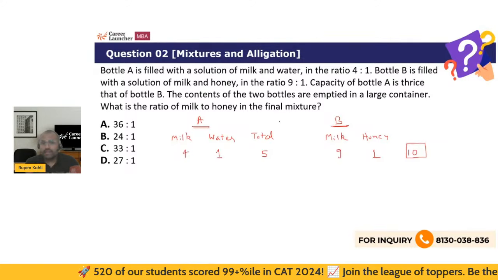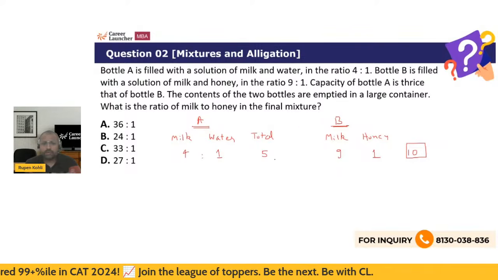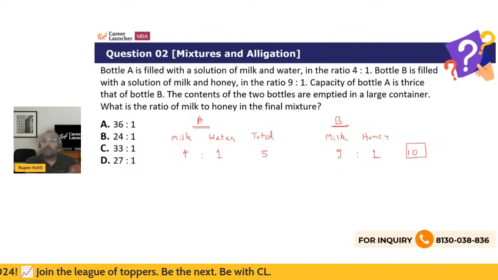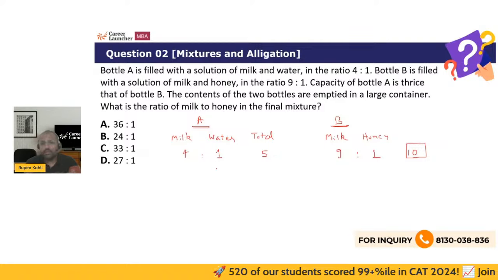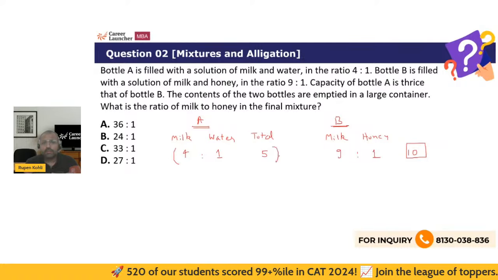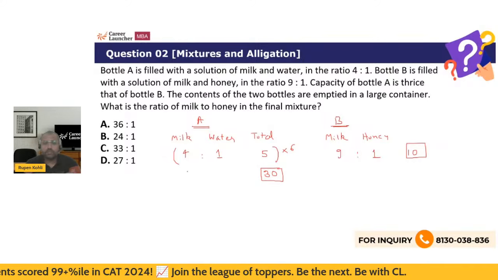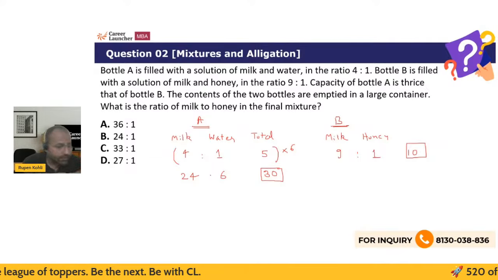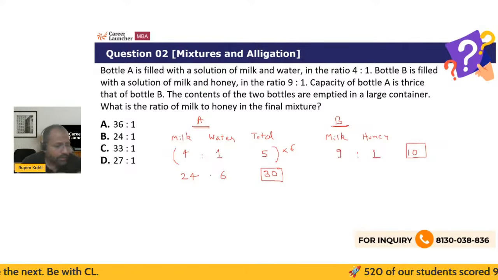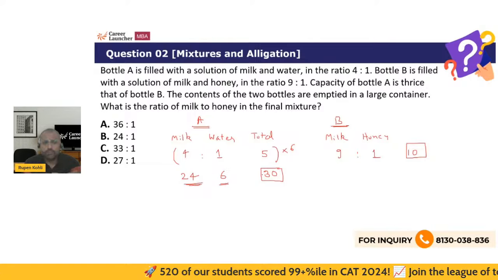So we can equate these. I mean, we can correlate these two ratios, 4:1 and 9:1, right, by multiplying 5 with 6, so that the volume 30 is matching with what we want. So we need to multiply this whole with a factor of 6, and we can say that the total volume is 30, and therefore 6 into 4, this is 24 units and 6 units. Again, we can therefore say that, okay, we have got 24, 6, 9, 1.